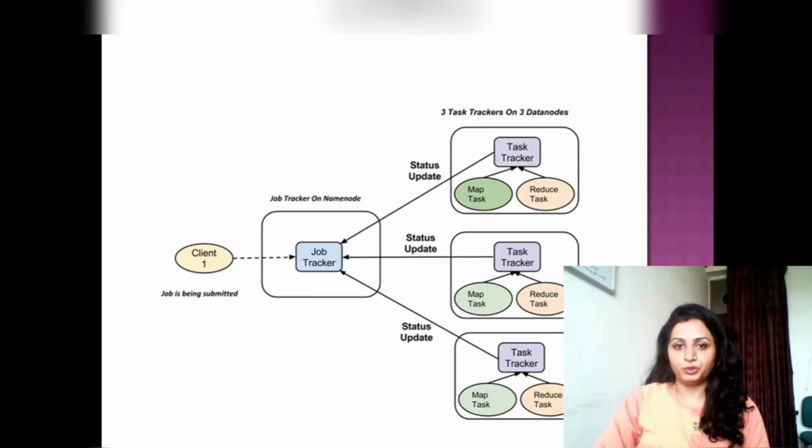The task trackers also send a heartbeat signal to the job tracker that they are functioning properly. After completing the task, the status update is given to the job tracker, and the job tracker combines the result and gives the output to the client.